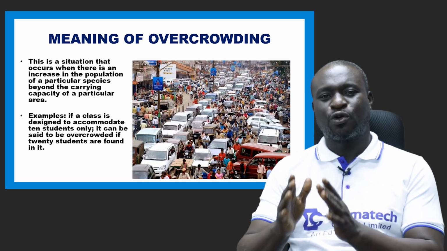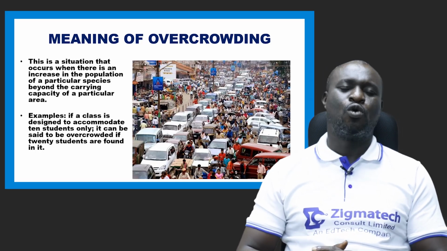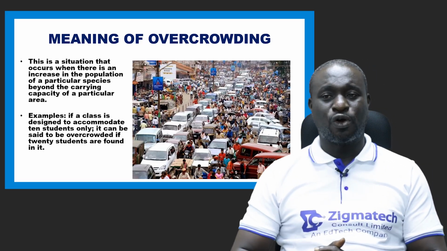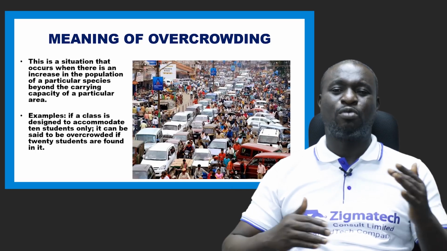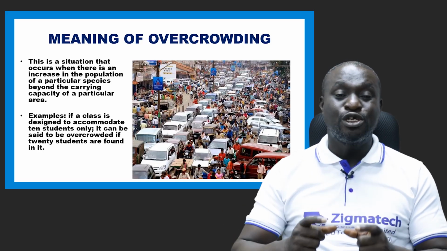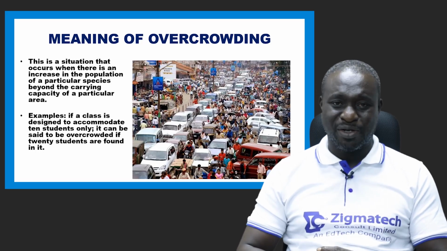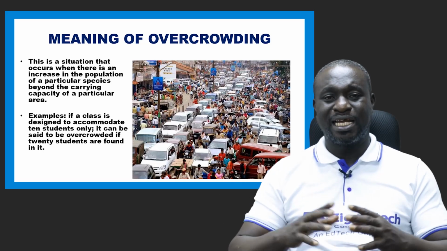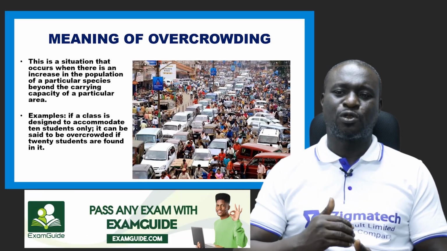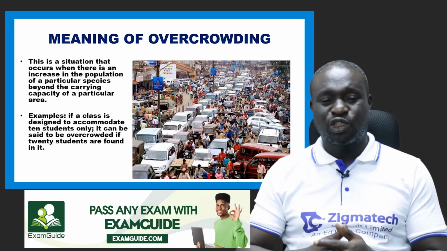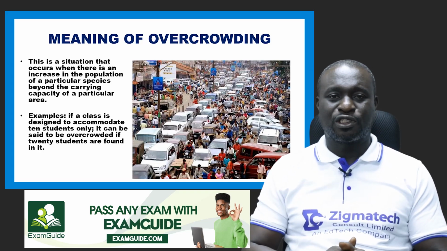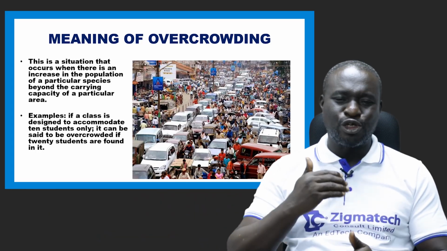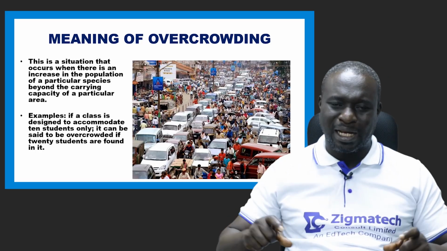Now, moving quickly, let's talk about overcrowding. Now, what is overcrowding? I would say overcrowding is a situation that occurs when there is an increase in the population of a particular species beyond the carrying capacity of that particular area. Let's give an instance: in a classroom, if the classroom is supposed to accommodate, let's say, 20 students, and all of a sudden 100 students are there, that is overcrowding.